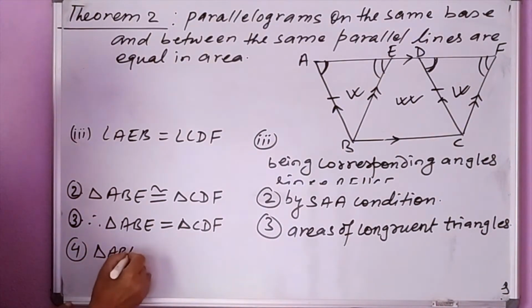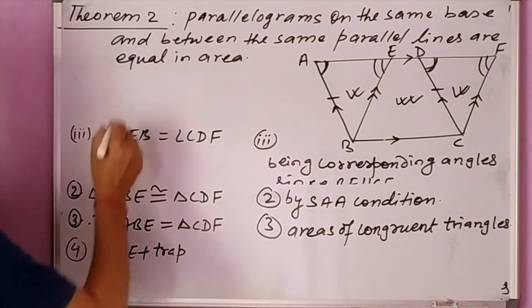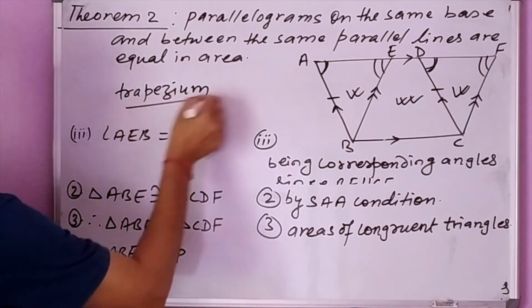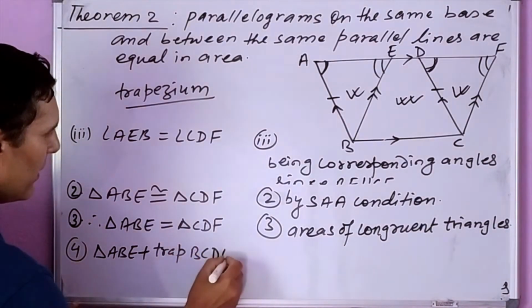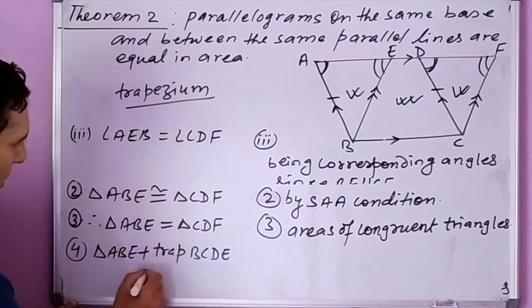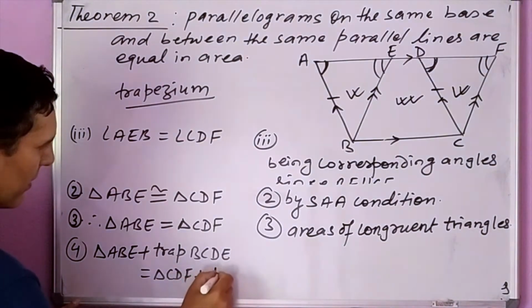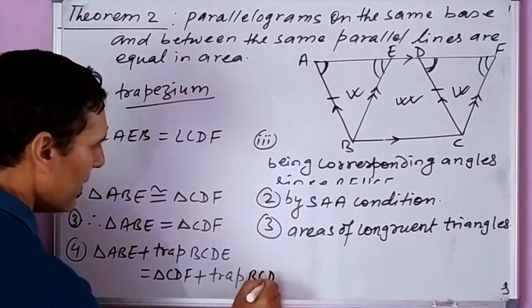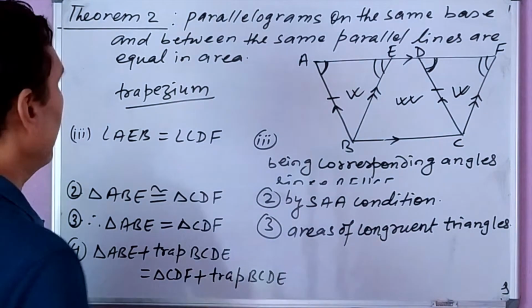Triangle ABE plus trapezium BCDE is equal to, on the other side also, we have triangle CDF plus trapezium BCDE. We can add the same quantity on both sides of an equation.